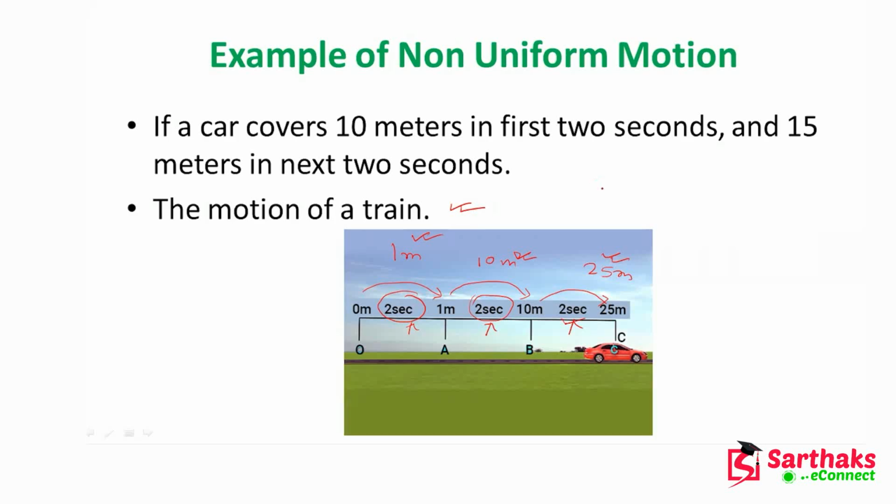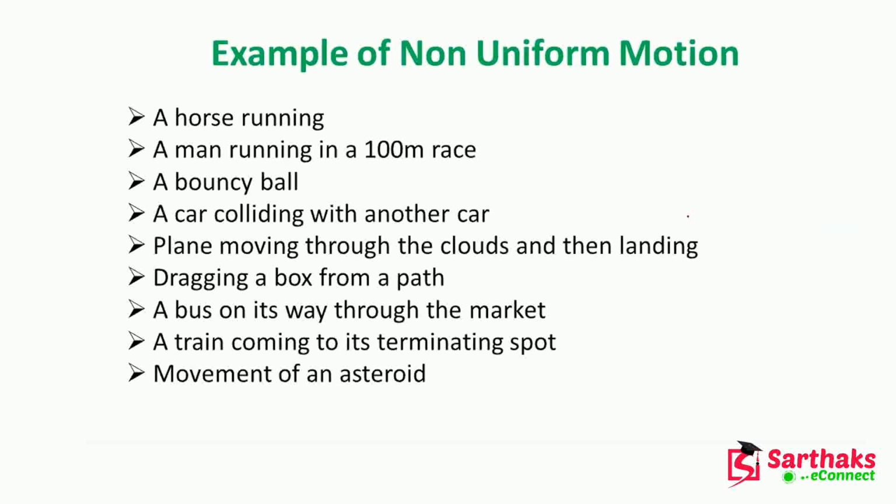Because it is not possible for the whole journey of the train to move through a straight track. Some bending will be there, some platform will be there. To stop at the platform, it has to slow down. Then whenever it restarts from the platform, it has to take some speed, or move fast, right? So these are the examples of the non-uniform motion.